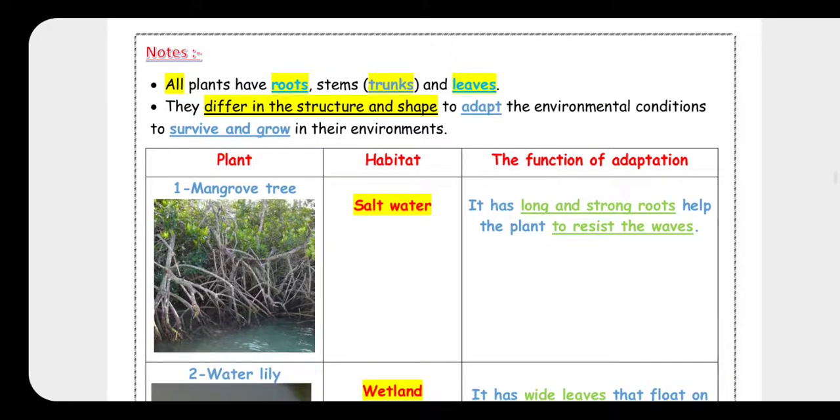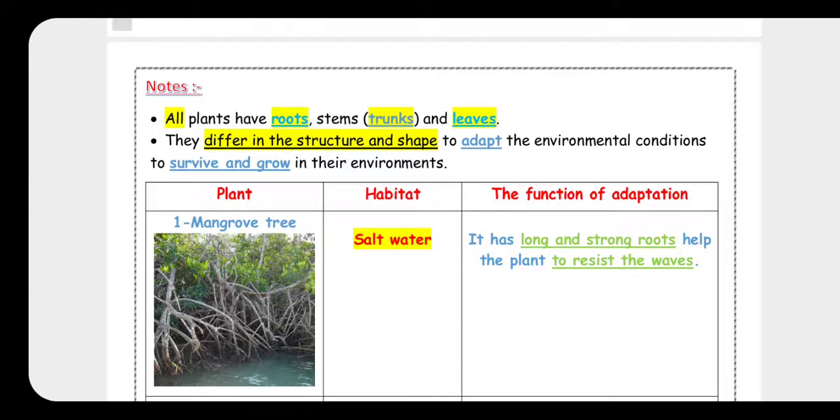For example, the first one is called the mangrove tree. Repeat with me, mangrove tree. It lives in salt water, and it has long and strong roots. Why? To help the plant resist the waves. What is the meaning of resist? Try to avoid the waves, because they live in salt water.